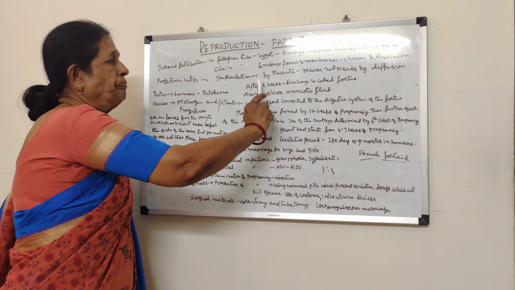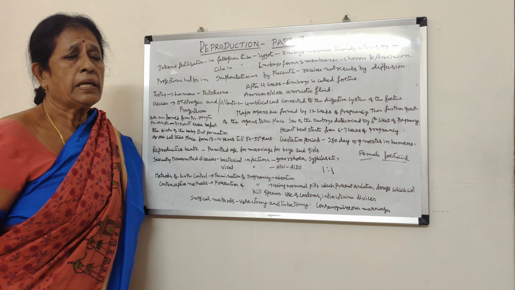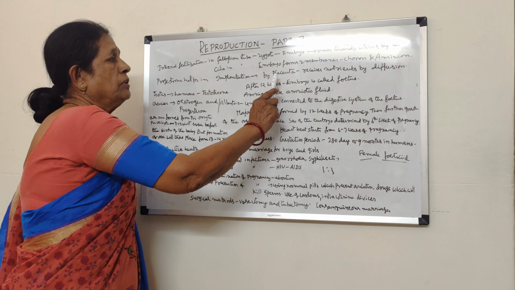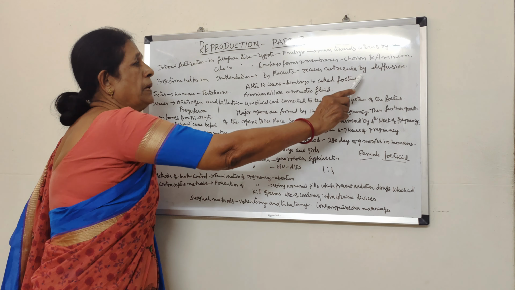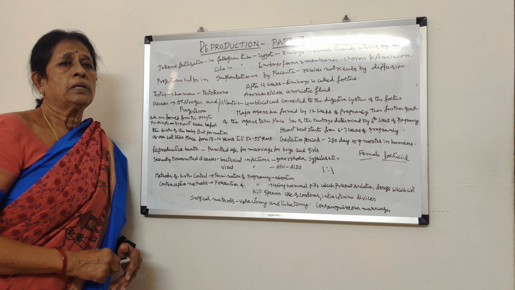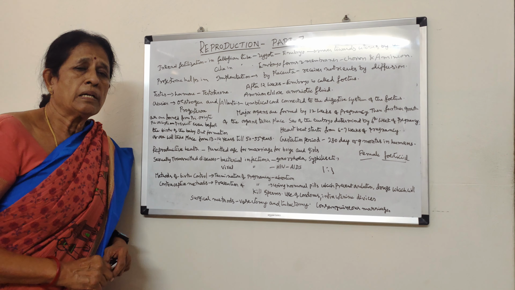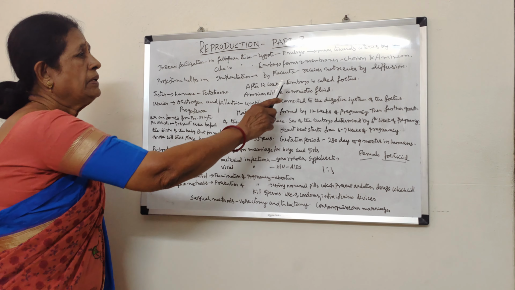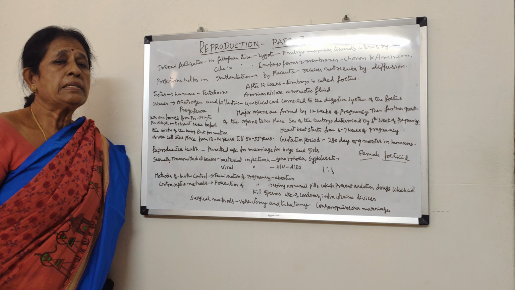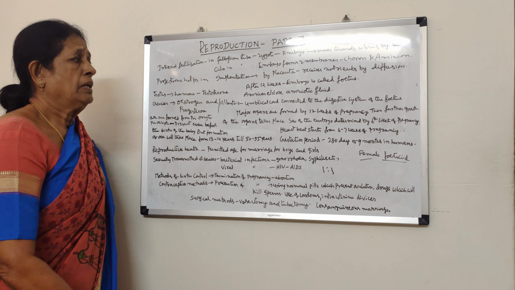Okay, next, through the placenta, the growing embryo. After implantation, the embryo is called a fetus. This fetus receives nutrients through the placenta from the uterus of the mother by means of a process called diffusion. It is also receiving oxygen, and it is releasing carbon dioxide and waste material into the uterus of the mother.